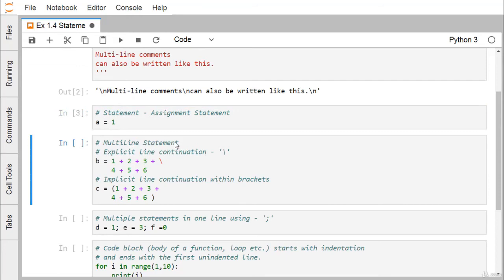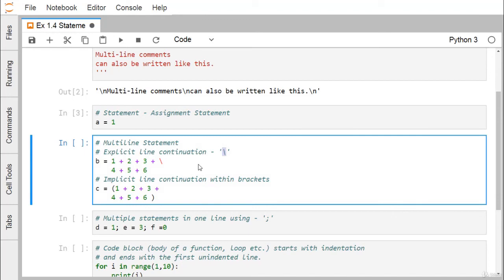In case of a multi-line statement, explicit line continuation can be used with this slash here. This slash is our backslash. You can find that b is equal to 1 plus 2 plus 3 plus, and this is a continuation marker, 4 plus 5 plus 6. It will be considered internally that 4, 5 and 6 are getting added with 1 plus 2 plus 3. So I can write it in this way, making a separate new line for 4 plus 5 plus 6 and putting one continuation marker here. Otherwise this 4 plus 5 plus 6 can be written adjacently in the previous row.